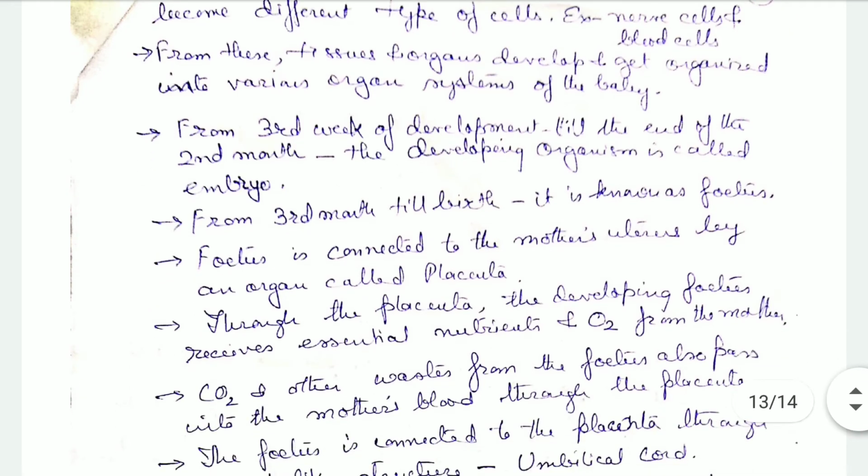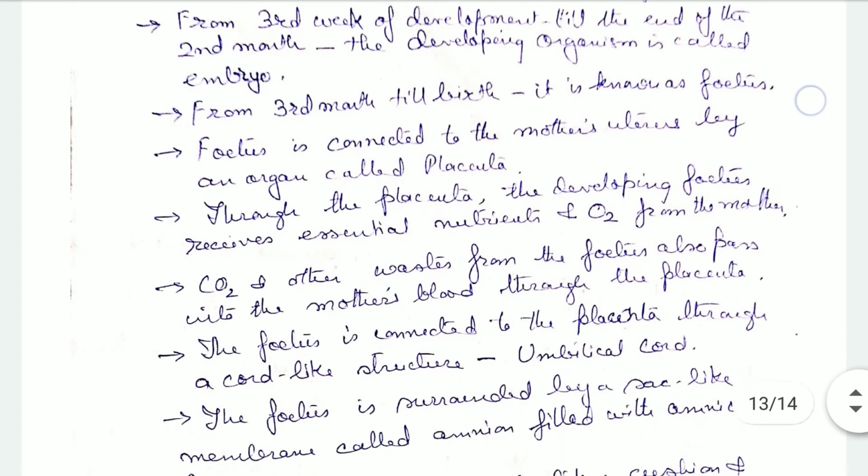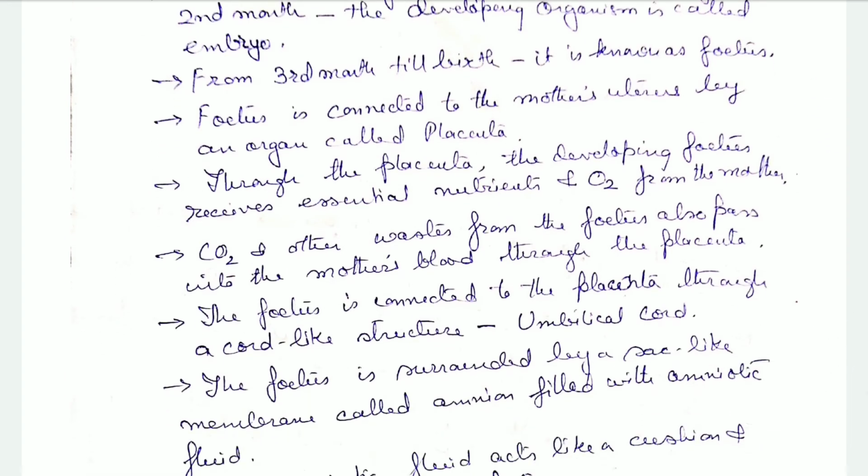Now, from the third week of the development till the end of the second month, the developing organism is known as embryo. And from the third month until the birth, it is known as fetus. Now, this is more important: the fetus is connected to the mother's uterus by a temporary organ that is known as placenta.